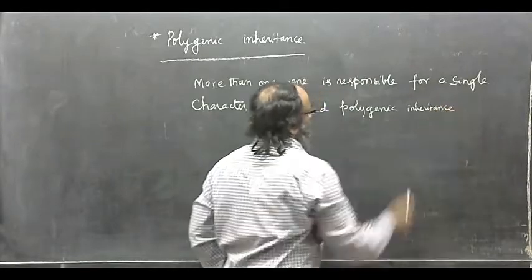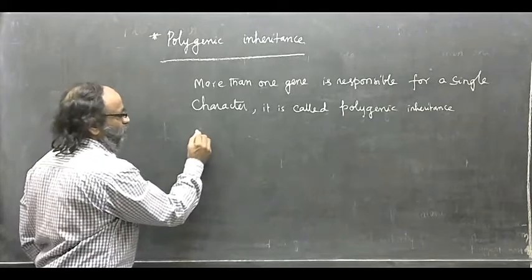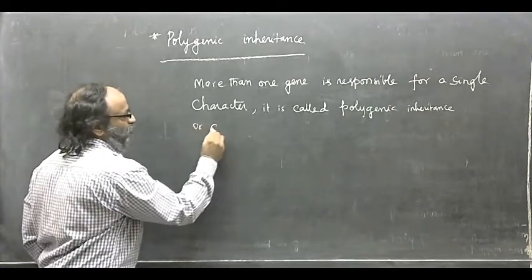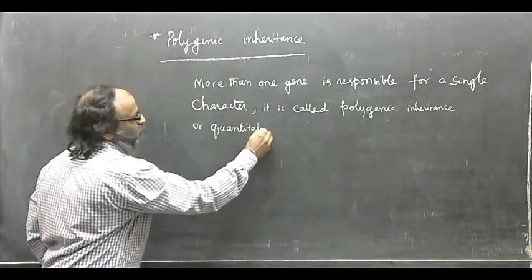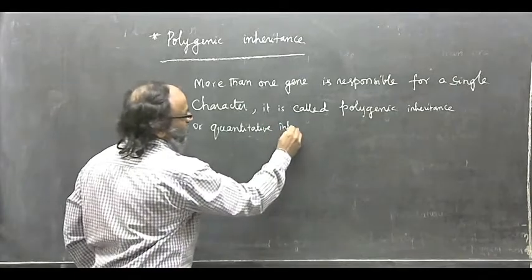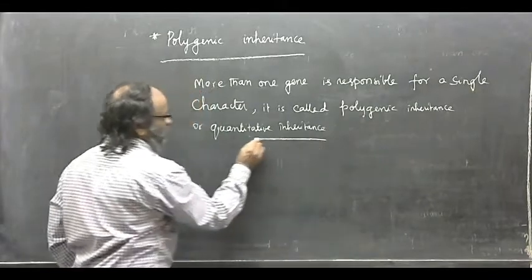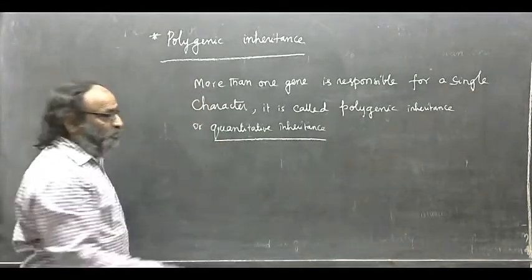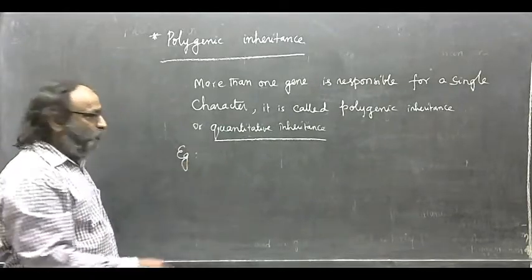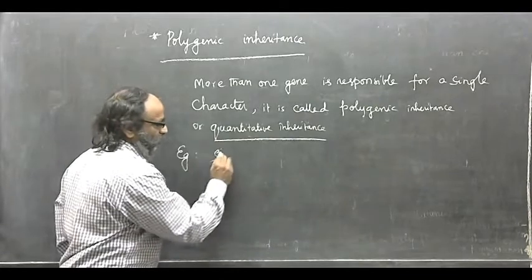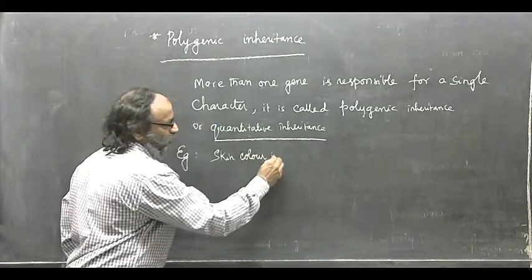And this polygenic inheritance is also called quantitative inheritance. An example of polygenic inheritance in human beings is skin color.